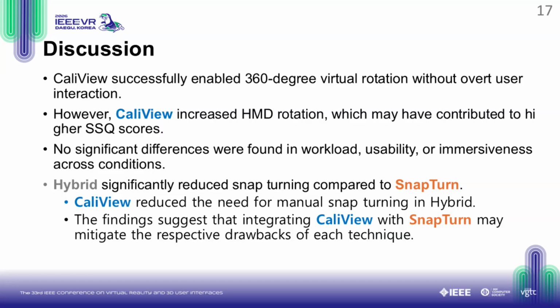Therefore, the hybrid approach proved to be highly effective. It significantly reduced the need for manual snap turning while mitigating the physical fatigue associated with using CaliView alone. Integrating CaliView with existing techniques like snap turn appears to be the optimal solution.